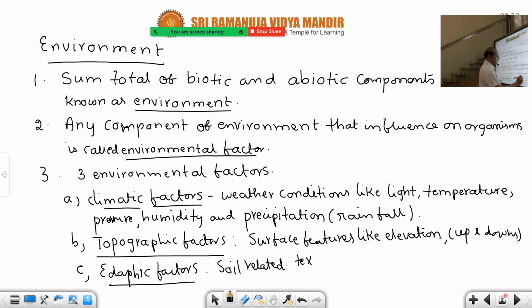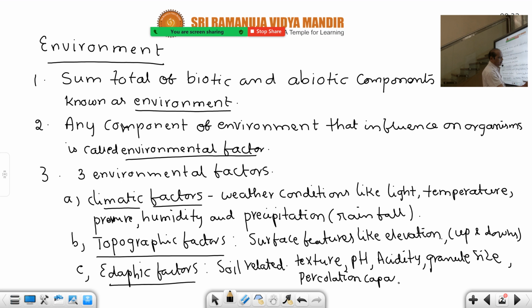Texture of the soil, pH of the soil, acidity of the soil, granule size of the soil, and percolation capacity of soil. Percolation means water holding capacity. These all come under the soil factors. Study of soil refers to edaphology or pedology. So this is more about what is given under the heading environment.